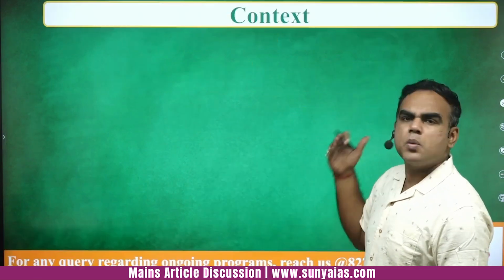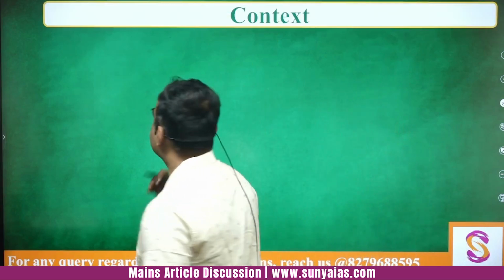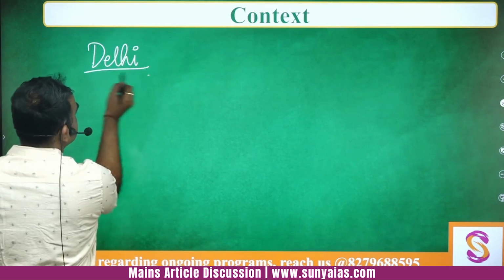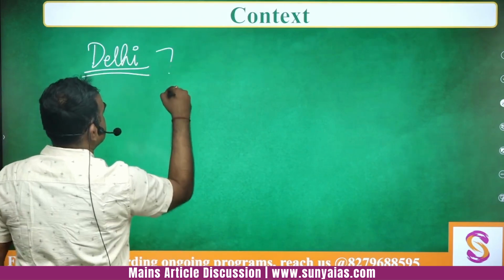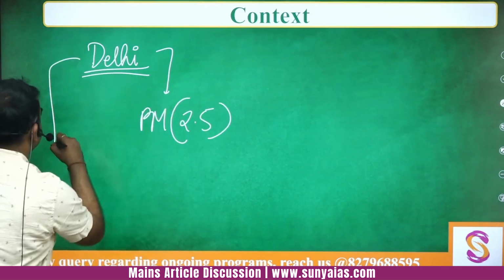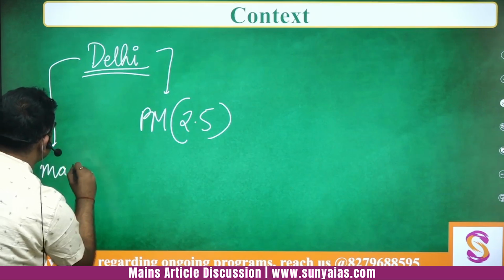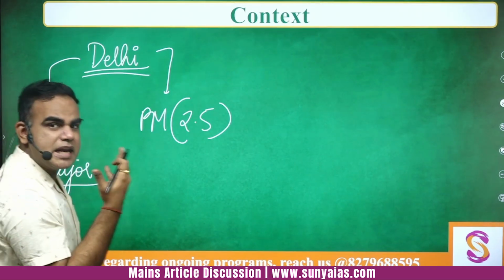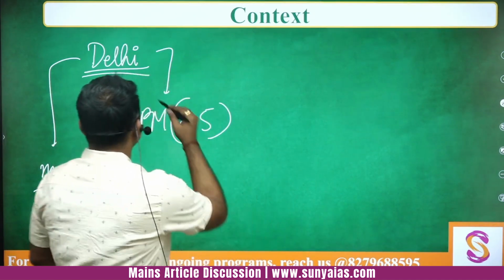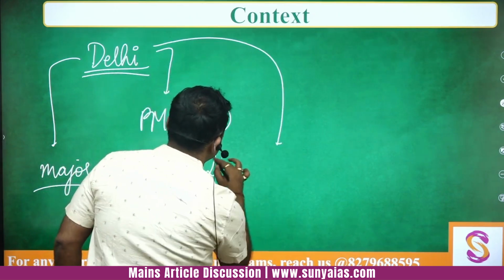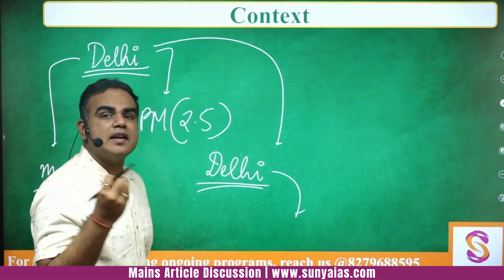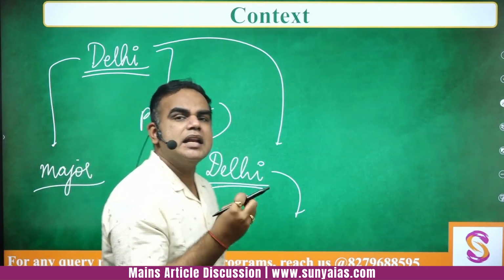When I begin this topic, the context should be clear to you: Delhi's worsening air quality, or the air pollution in Delhi. Here, if I talk about PM 2.5, and compare the major metro or capital cities in India, out of those 8 cities which already had worsening air quality, Delhi has the highest concentration of PM 2.5 amongst all those 8 highly polluting cities.